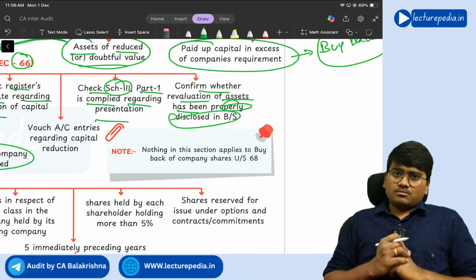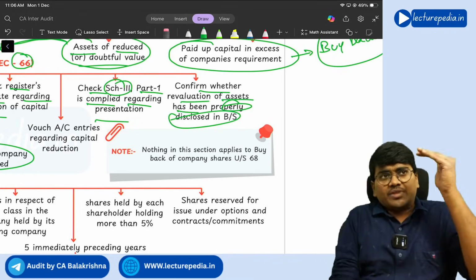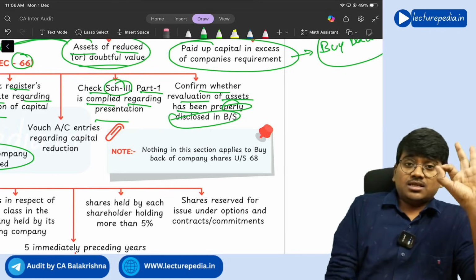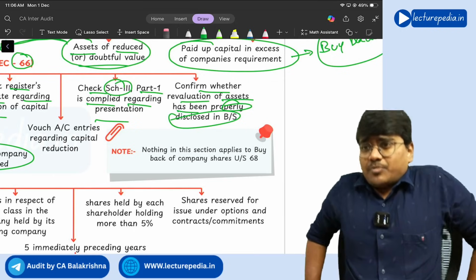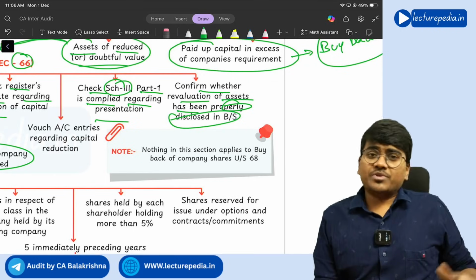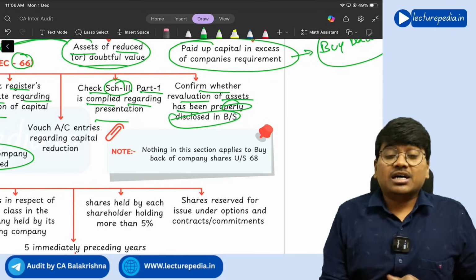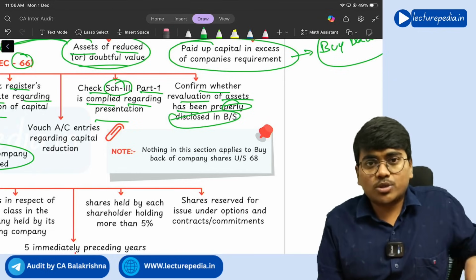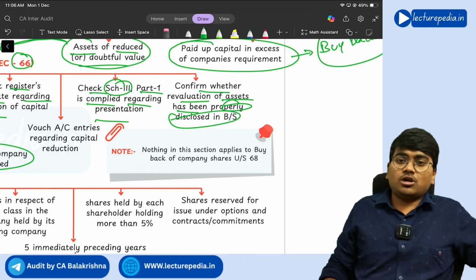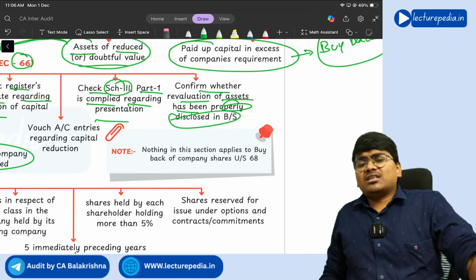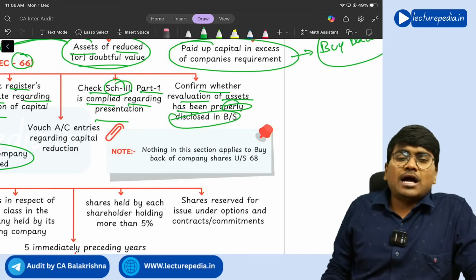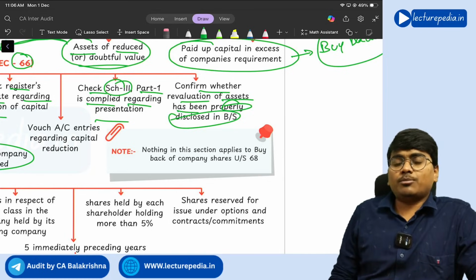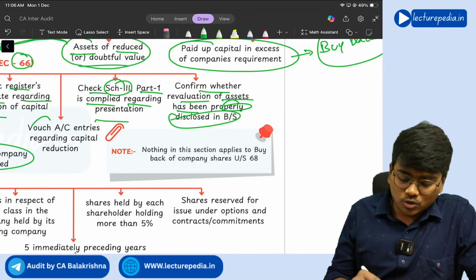Next, confirm whether revaluation of assets has been properly disclosed in the balance sheet. So the assets have been reduced to 50 crores now from 100 crores. That means you have to revalue it. See, revalue does not always mean an increase in value. In some situations the value will also reduce. So whether that reduction in the value of assets through revaluation has been properly disclosed in the balance sheet or not, you need to see. And for this reduction of share capital you have to pass entries in the books of accounts. So whether those entries in the books of accounts have been properly passed or not, you need to vouch them.